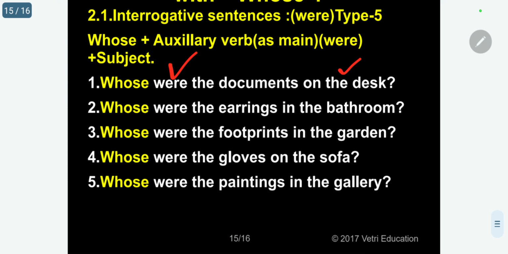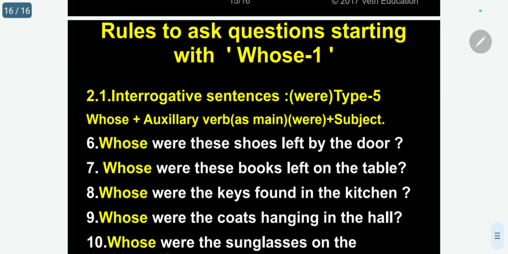Whose were the earrings in the bathroom? "Were", an auxiliary, acting as a main verb. Earrings in the bathroom. Whose were the footprints in the garden? "Were", an auxiliary, acting as a main verb. Whose were the gloves on the sofa? "Were", an auxiliary, acting as a main verb. Whose were the paintings in the gallery? "Were", actually, the auxiliary verb acting as a main verb.